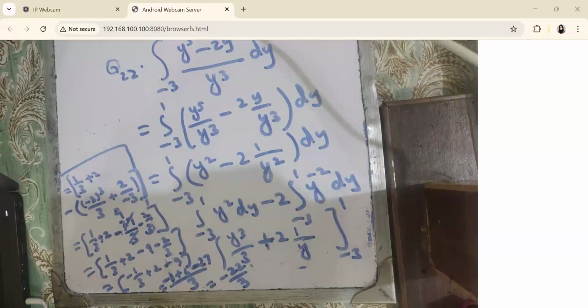Is it clear? What does it mean, minus 22 by 3? We will learn it later, but if I ask you, I told you that it is the area under the curve. Then if we have a negative value, what does it mean? Anybody knows?